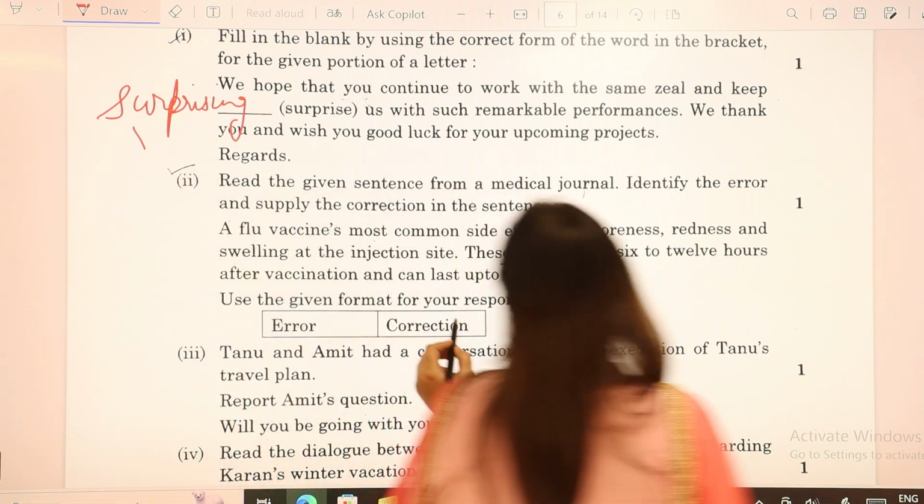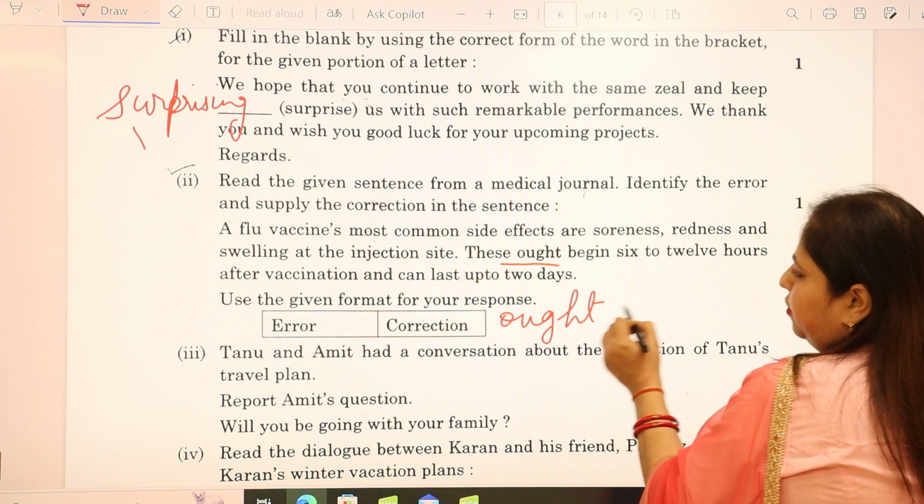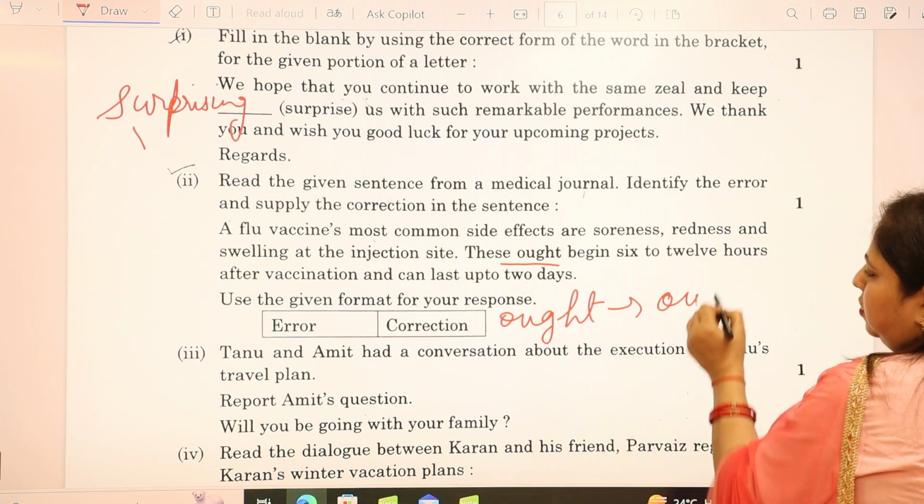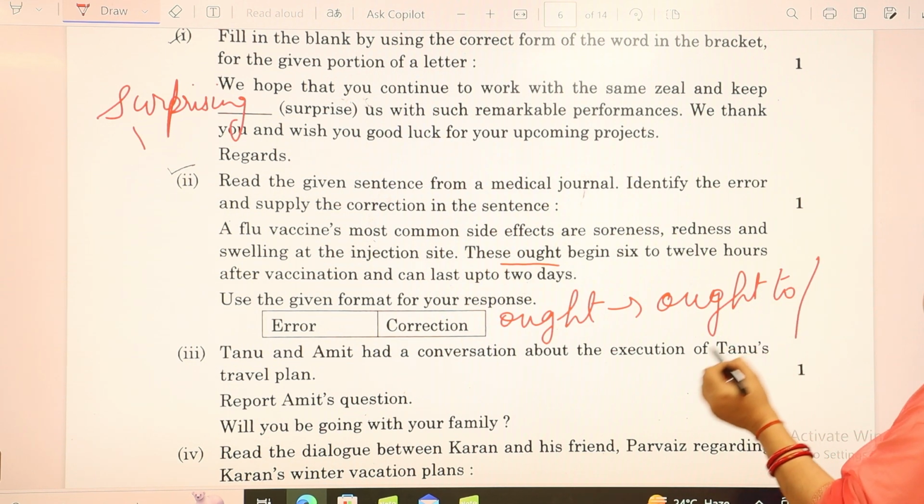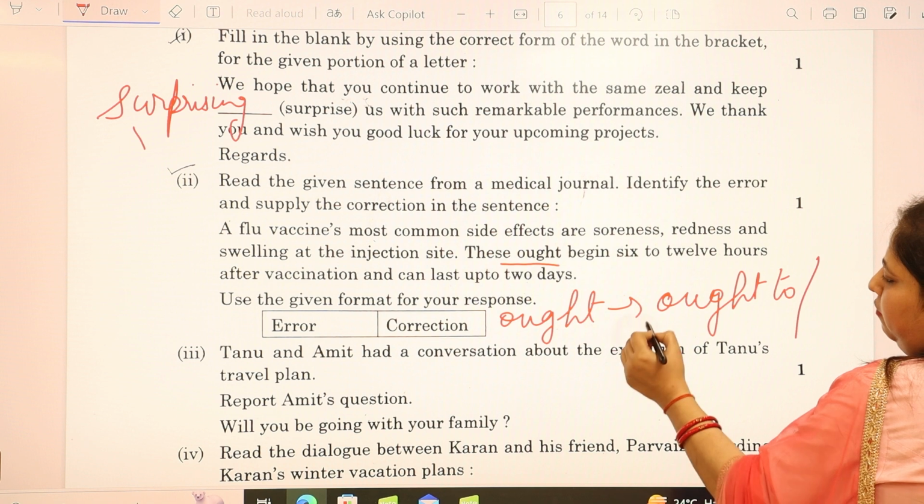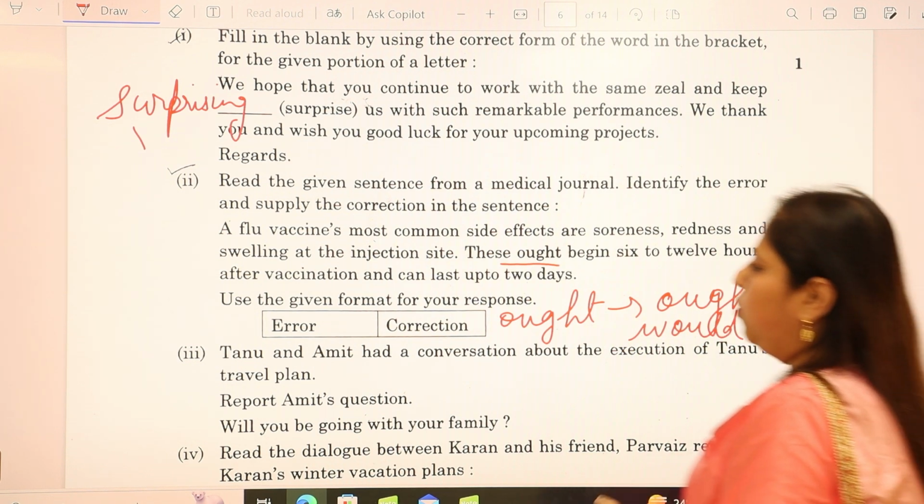Ought will be the error, to which we can write ought to or would. Ought to or would.